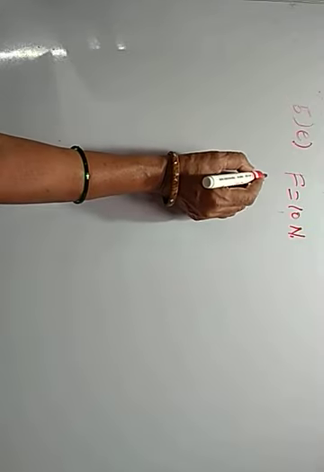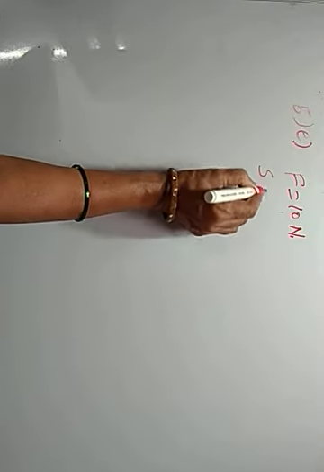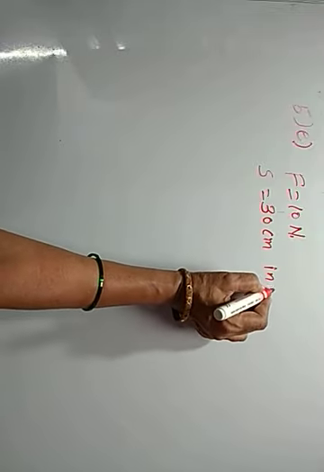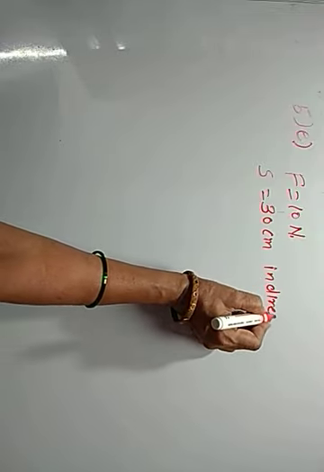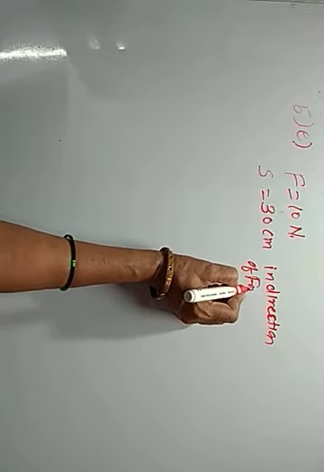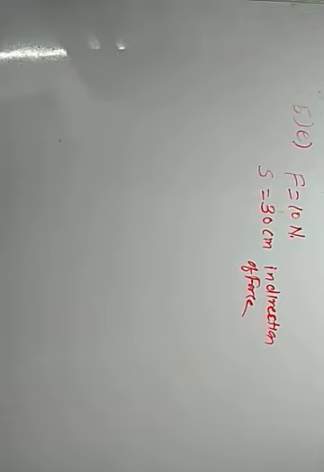And moved a book in S is equal to 30 centimeter in the direction of force. How much work done by the Ravi.